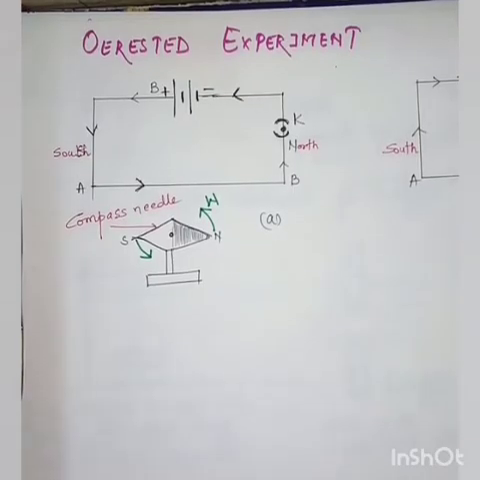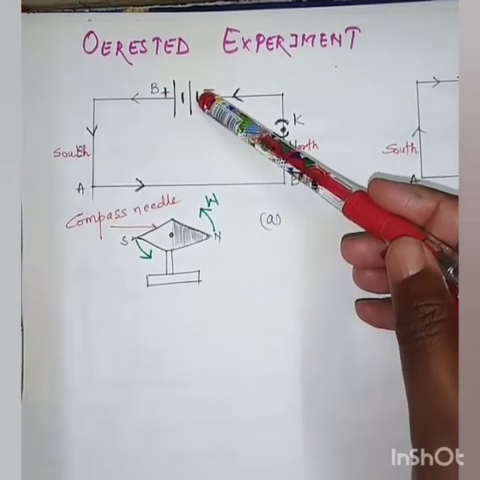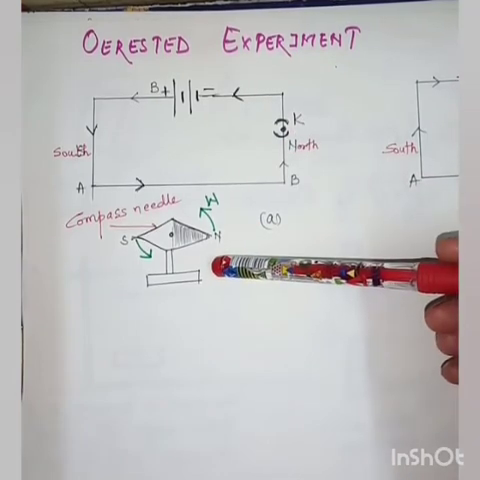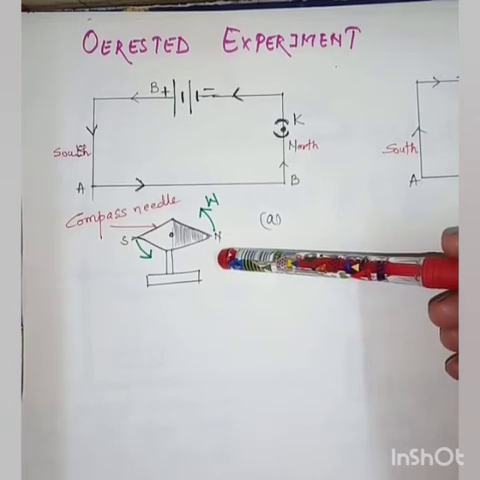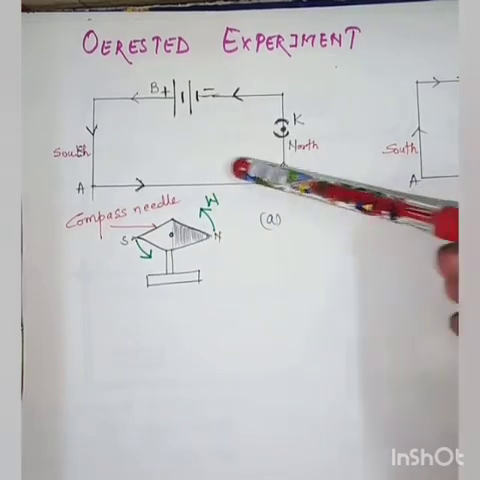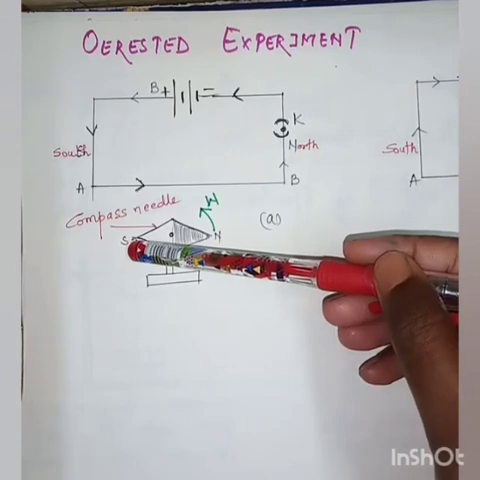Next is Oersted experiment. Oersted is the scientist who discovered the magnetic effect of electric current. He took a wire AB through which he passed the electric current with the help of the battery and the key, and he placed a compass needle. You all well know what a compass needle is. It shows the direction. Its pointer always shows the north direction. He passed the current through the wire AB. This is the north pole and this is the south pole of the compass needle.